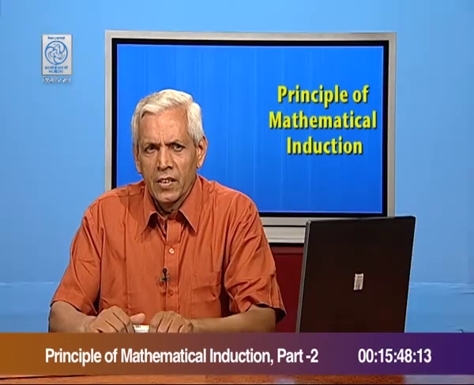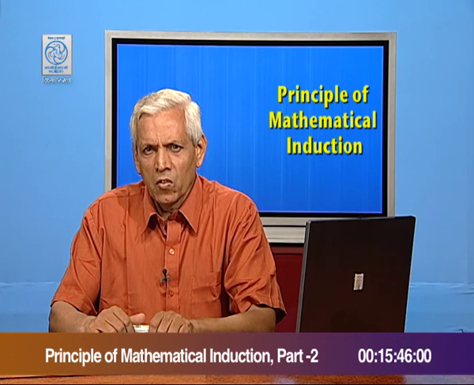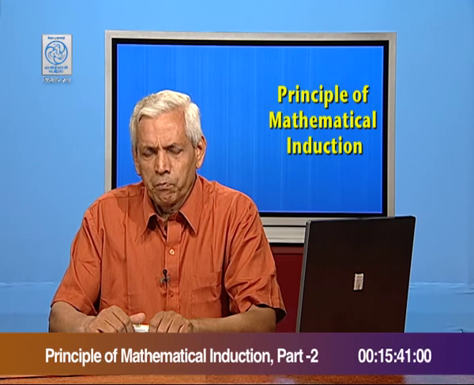You all know that in any polygon, the sum of all the interior angles is n minus 2 times 180 degrees. Now, this we can prove by mathematical induction. As you know, for any polygon, the number of sides n is at least 3, which makes it a triangle. And we know in a triangle, the sum of the 3 angles is exactly 180 degrees. Thus, P(1) is true.